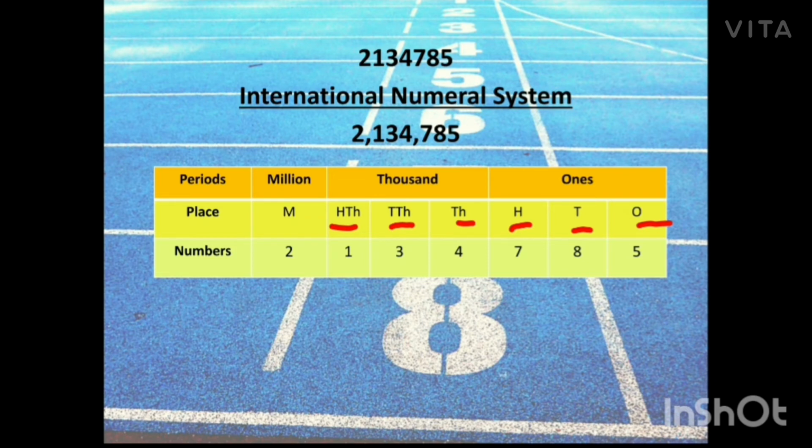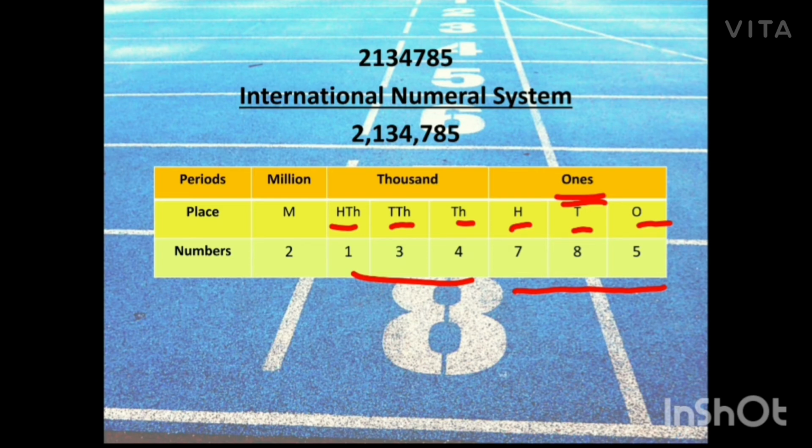Okay, now just focus on these ones. How are you going to read this number 785? You will read it as 785, right? So same thing you are going to do over here also. You are going to forget for a moment that it is in thousands or anything. So you can see that one is in 100s, 3 tens and 4 is in ones. So how are you going to read this? You are going to read it as 134, right? This is how you are supposed to read if they were in hundreds, tens and ones place.